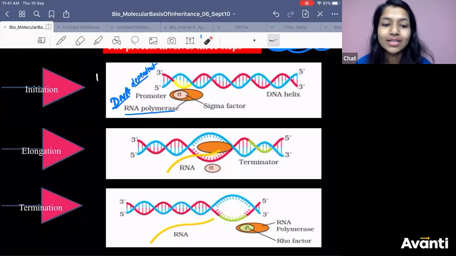Now you will ask, ma'am, what is the sequence here? It is not required for you to know. What is required?